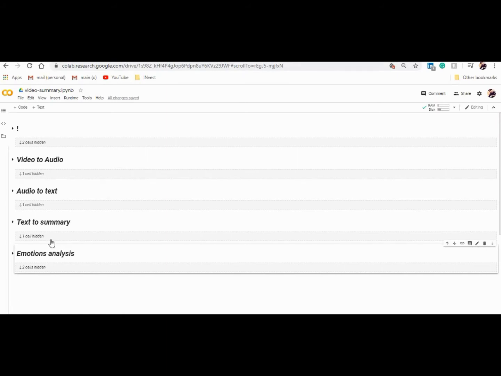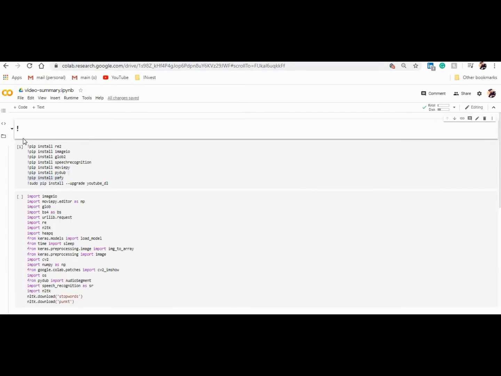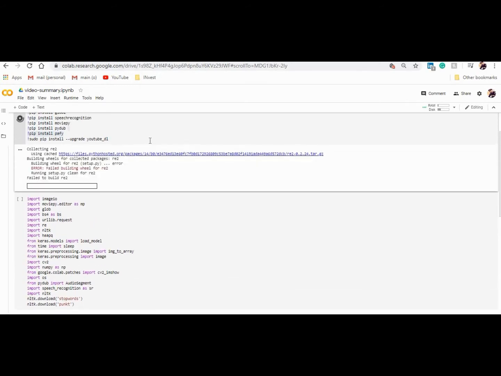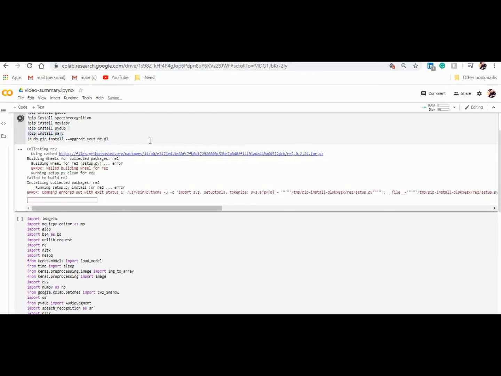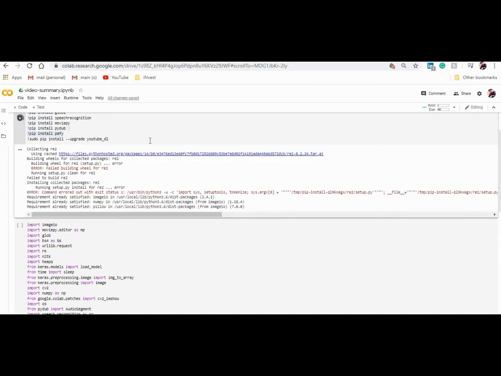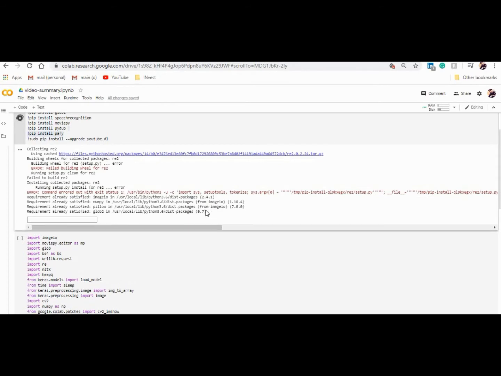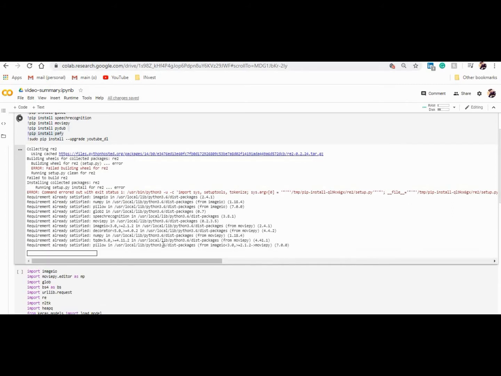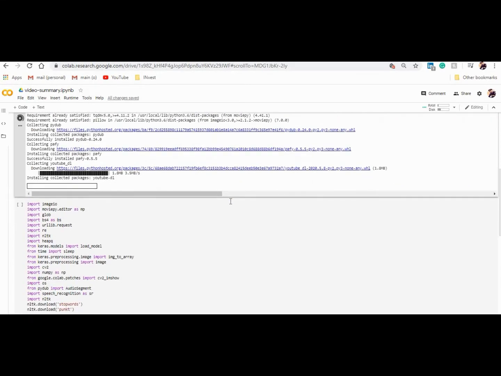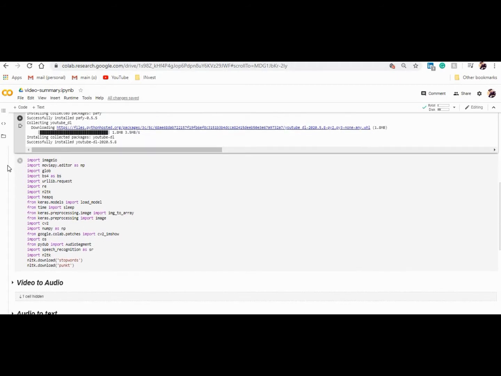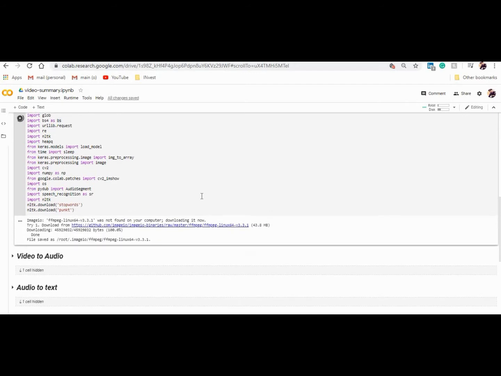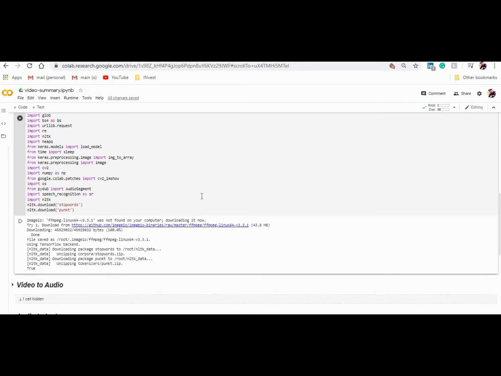So these are the four modules which are going to help us in this project and make it a little easier. These are the outside dependencies and libraries which we need to install, because they make our project easier and faster. So while they install, let's just wait for a few seconds. While I was testing, these requirements were already fulfilled earlier, so the rest are getting downloaded now. They are done. Now we'll import all these libraries in our project. They are going to take just a few seconds, and yeah, they are getting imported.